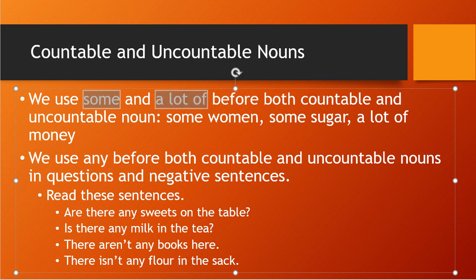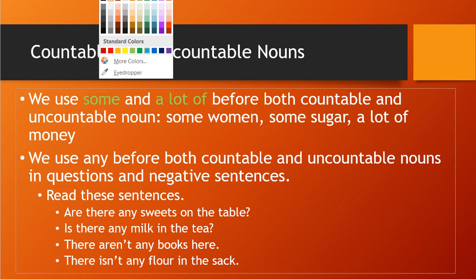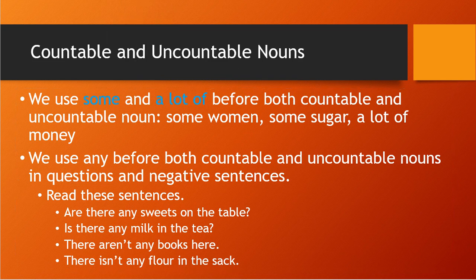These both words we are using in both cases, countable and uncountable noun. Some woman, some sugar, a lot of money. You seen that? For both cases we use this kind of words.